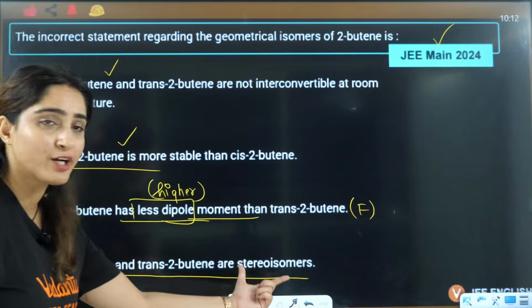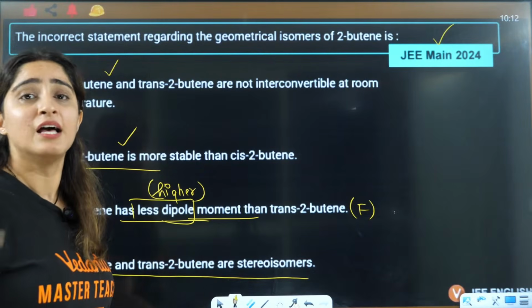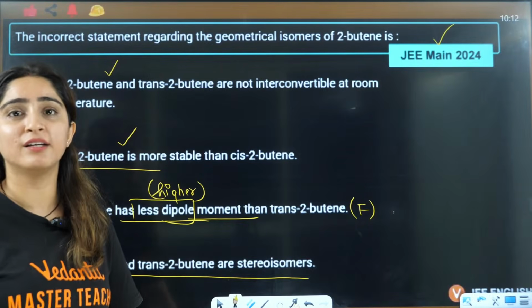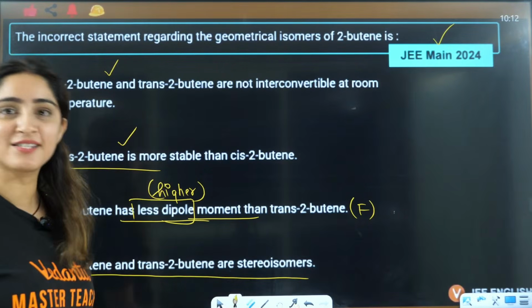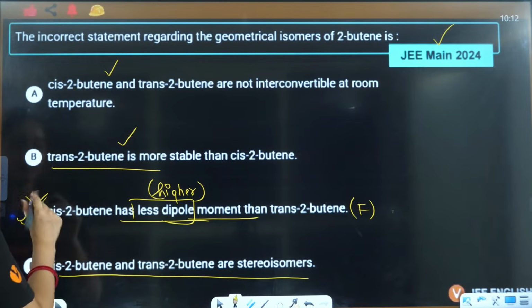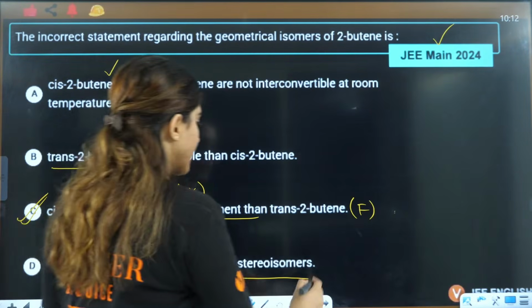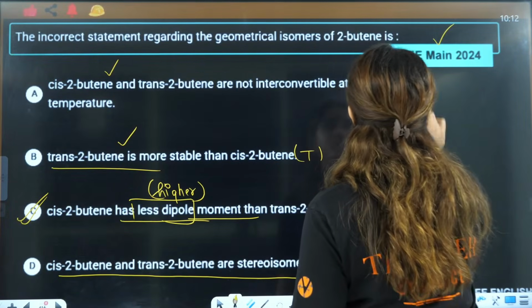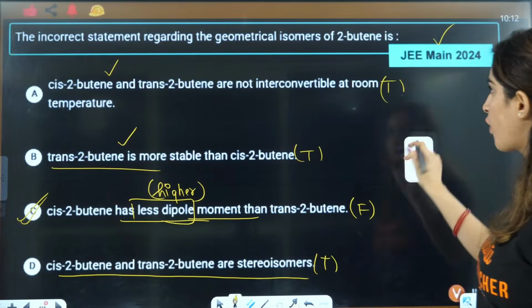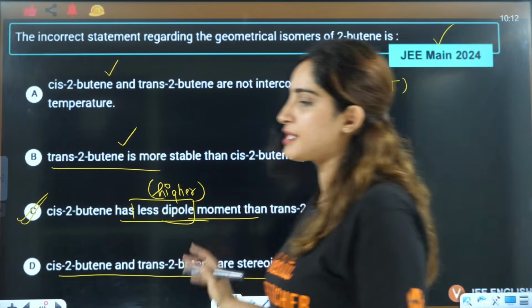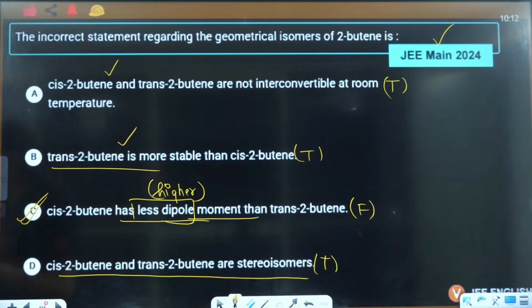Some students mark it wrong, but geometrical isomers are also a category of stereoisomers only. So this is also correct. The third statement, C, is false, so C will be the correct answer here.